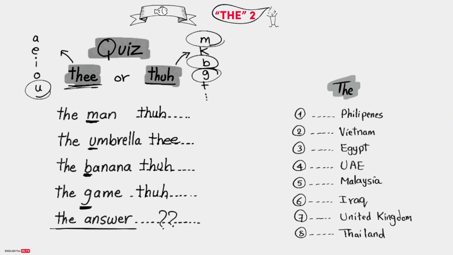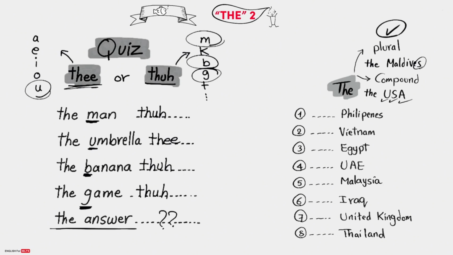Well, we use "the" before a country when its name is plural, like the Maldives. Notice the S here. Also, we use "the" when the name is compound. It has more than a word, like the USA. Look, 3 words: United States of America. Here we use "the". These are the only 2 cases when we use "the" before countries. No "the" before the one-word name.